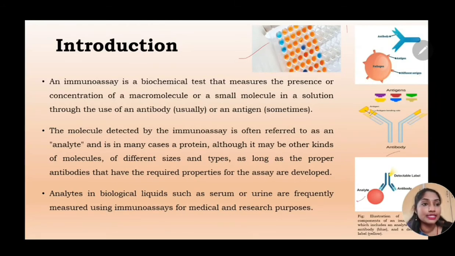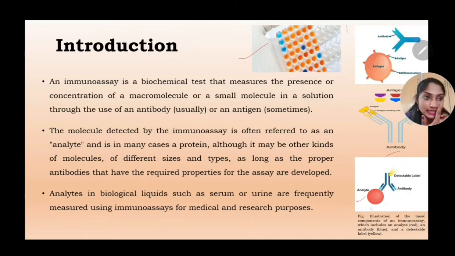In the image below you can see how a typical antibody looks. An antibody, as you know, has a heavy chain and a small chain, it has two arms, and in that arm we have the antigen binding site. Here you can see the analyte that is red in color, and the antibody which is blue in color, and this antibody is linked to a label which is yellow in color. Once the binding happens, the label starts emitting light, which is indicative of the antigen antibody binding.